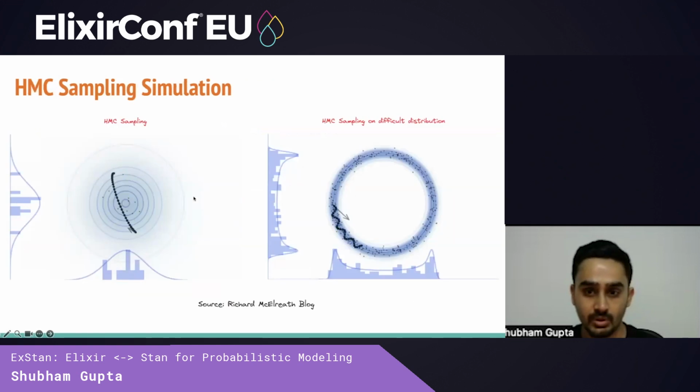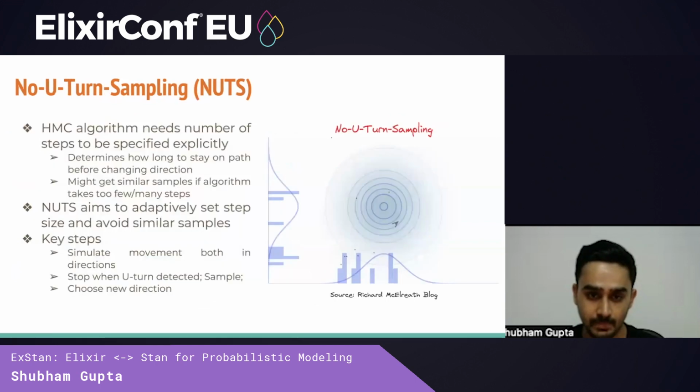So back to our mixture of two Gaussians again. Here we see that the number of accepted proposals is much higher compared to Metropolis-Hastings. And even in the case of our difficult donut distribution, we see a higher number of samples. The cost of this algorithm is that we need more information about the surface of the bowl before we can be sure about the answer. Hence, this algorithm requires more compute compared to Metropolis-Hastings.